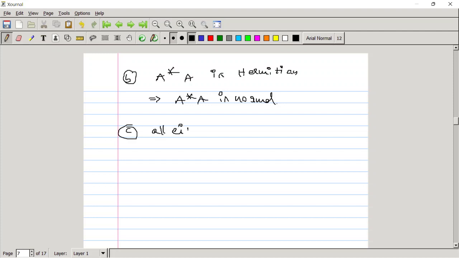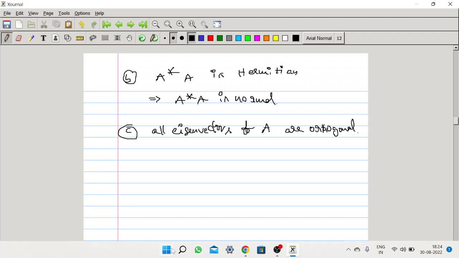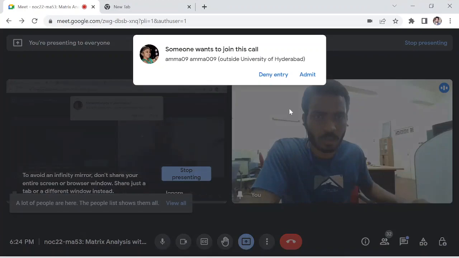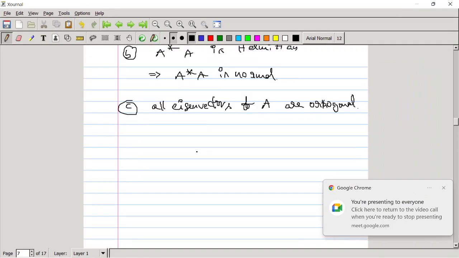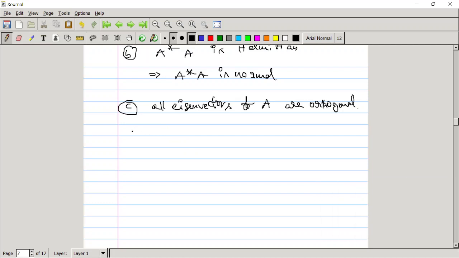All eigenvectors of A are orthogonal. Whenever A is normal, we have that all the eigenvectors of A are orthogonal. That means its norm has to be equal to 1, and the inner product of two different eigenvectors has to be equal to 0.